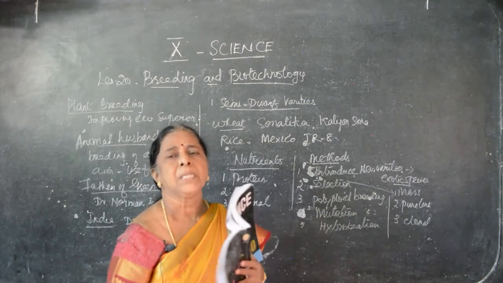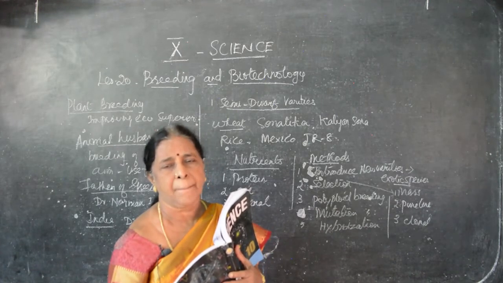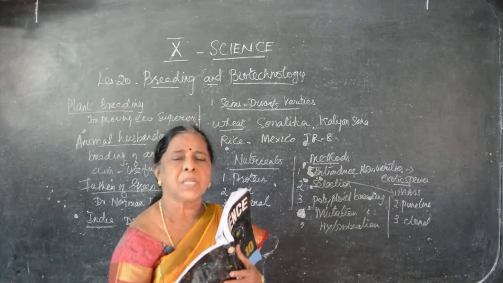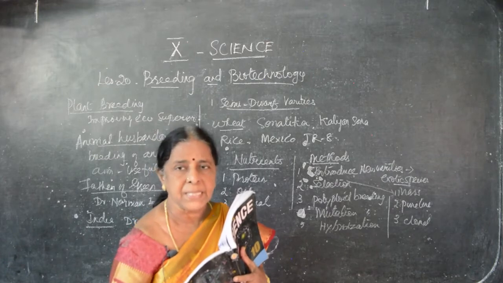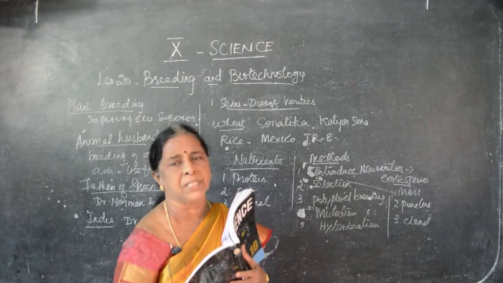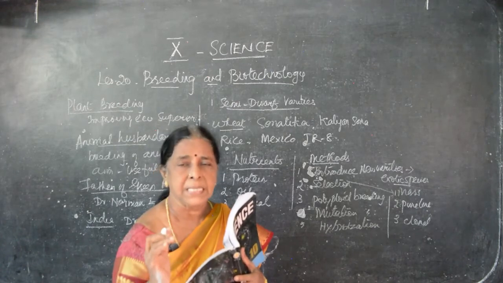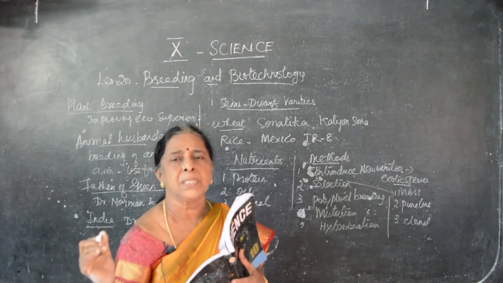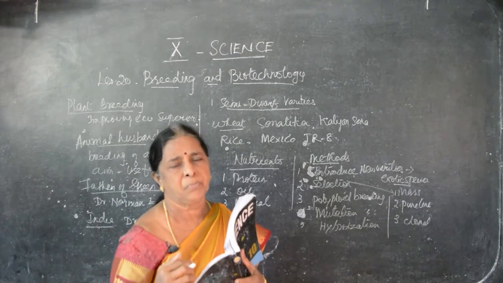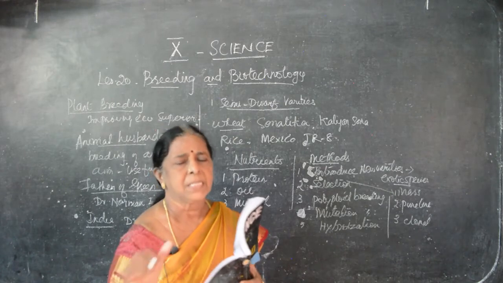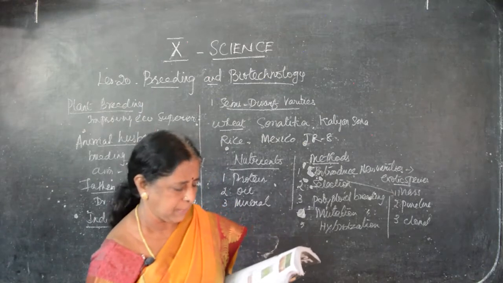Can you follow, children? We sow the seeds, they grow into plants, they produce the flowers. When the flowers shrink, what do we get? Seeds. That is the first generation. Second, we are getting seeds now, and we sow them again. That is the second generation. Like that, we go up to 7 to 8 generations. So the seeds from the 8th generation, how many generations have passed? 7 generations followed, and the 8th generation will be very selective and supportive to human beings. So we have to select this kind of thing.